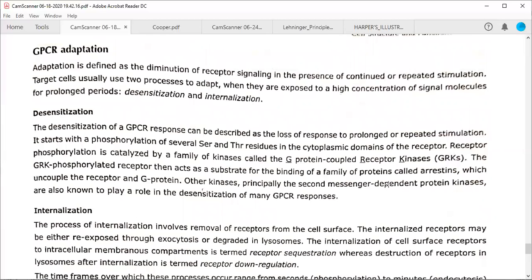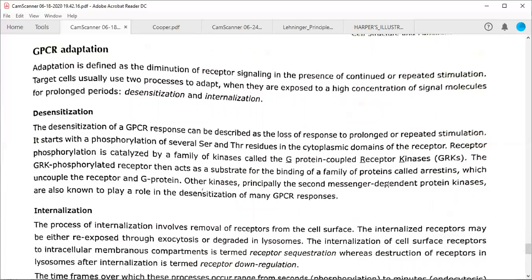After discussing the regulation of ion channels, because these GPCRs are also doing some type of ion channel regulation, now the two major ways by which GPCRs undergo adaptation. If the cell signaling is more, they need to regulate themselves, and this can be done in two ways.